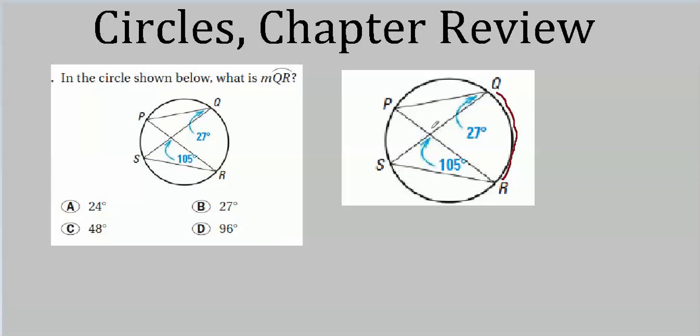Well, if these triangles are similar and have the same angles, we already know this is 105. This is the angle we want to find, because if we find this, then we'll double that and we'll know what the measure of the arc is. 27, well, that goes with this one here. So I guess I could just write it like that. That's 27 and that's 105.